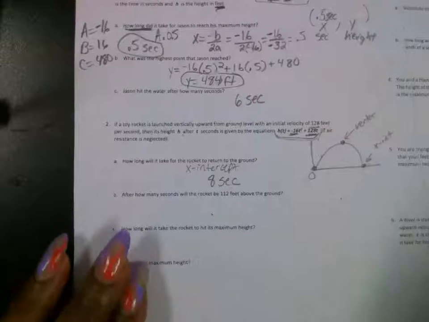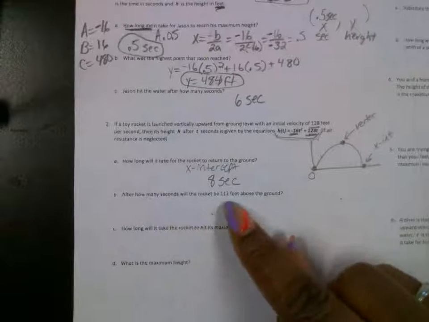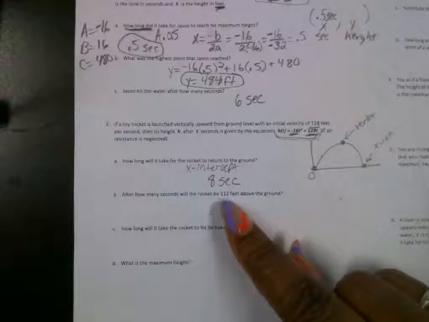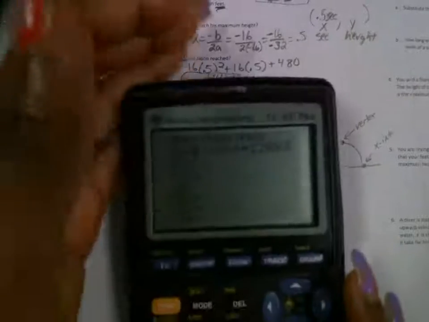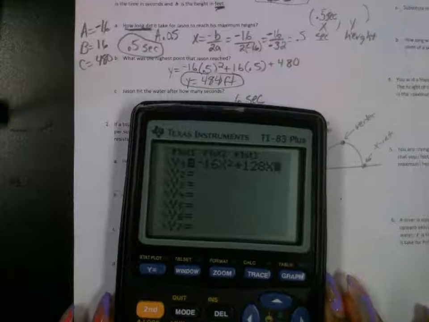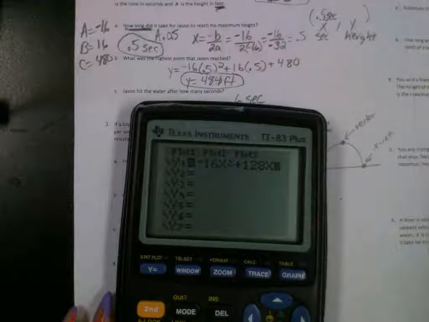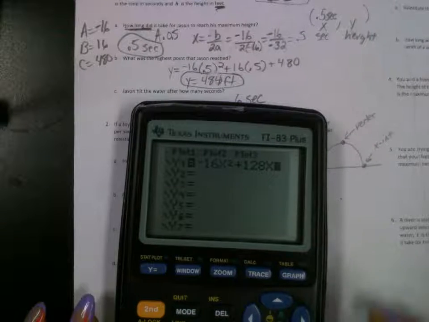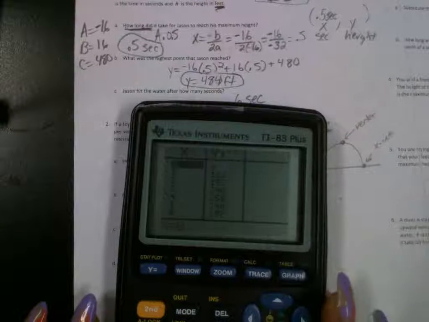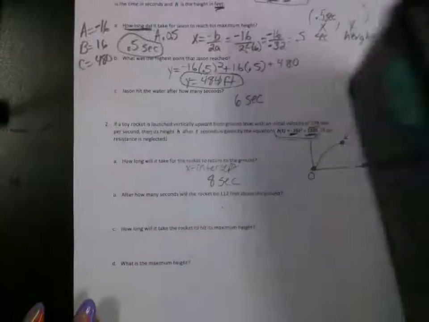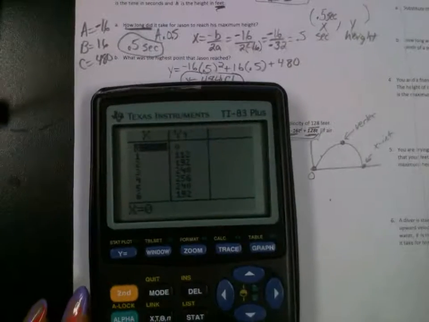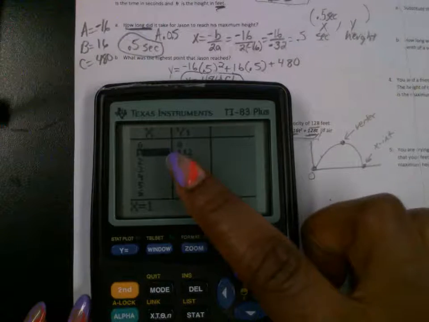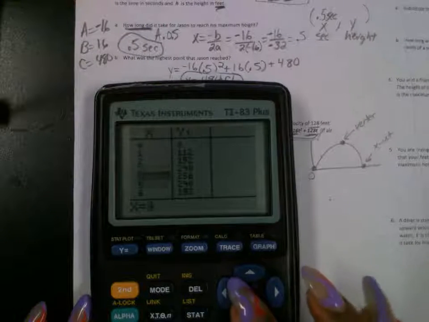All right. So now it's asking you, how many seconds will it take for the rocket to be at 112 feet? So where can I go to see how long it's going to take for it to reach 112? What could I press? I could press second graph. Okay, I look at my table, and how long does it take to reach 112 feet? It takes 1 second.